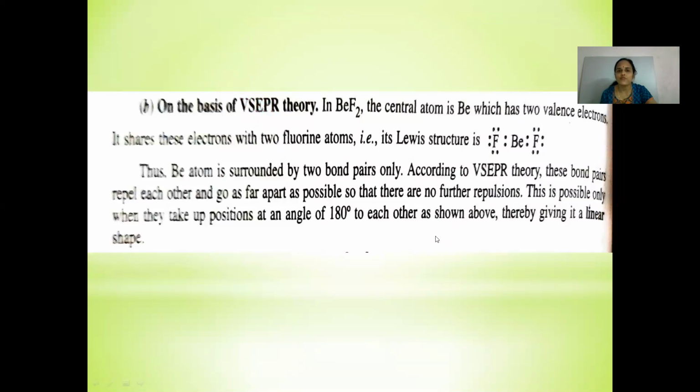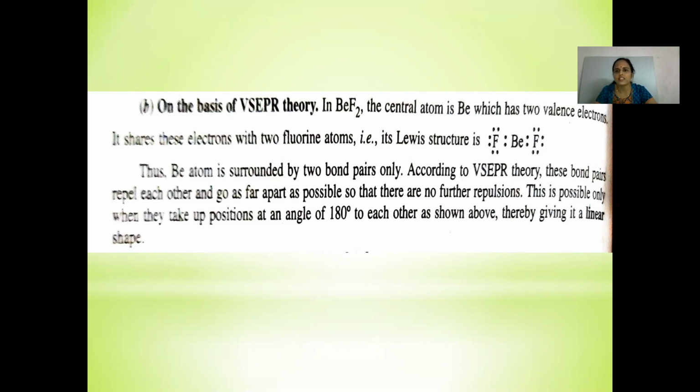And on the basis of VSEPR theory, in beryllium fluoride, the central atom is Be, which has 2 valence electrons, and it shares these electrons with 2 fluorine atoms, as shown in this Lewis structure. Thus, the beryllium atom is surrounded by 2 bond pairs only.